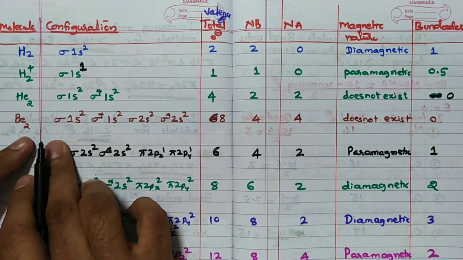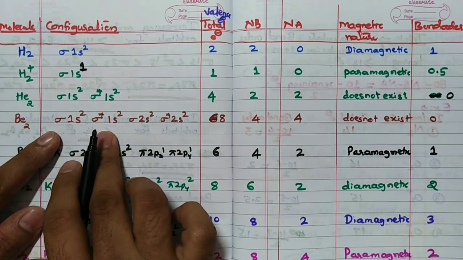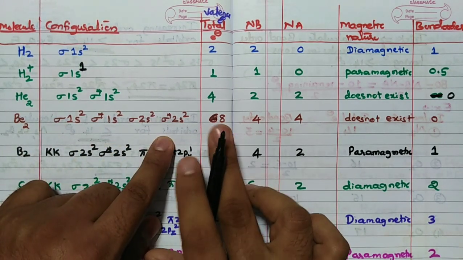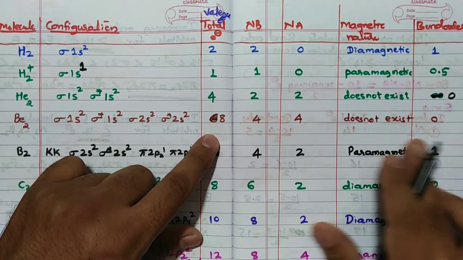See, Be2, why does it not exist? Because sigma 1s2, sigma star 1s2, sigma 2s2, sigma star 2s2, because 8 electrons are there. You will fill electrons like this. Then remember, 4 minus 4, NB and NA are the same, so it does not exist, 0.